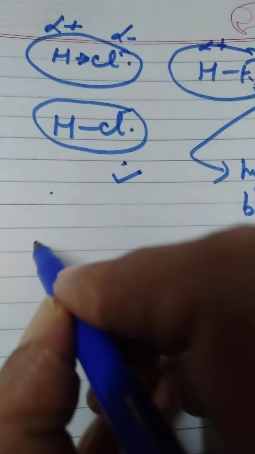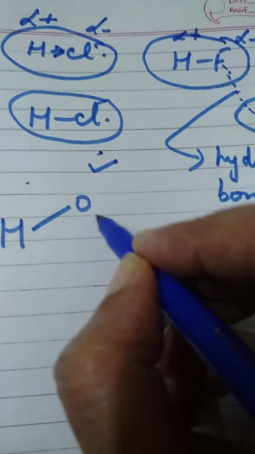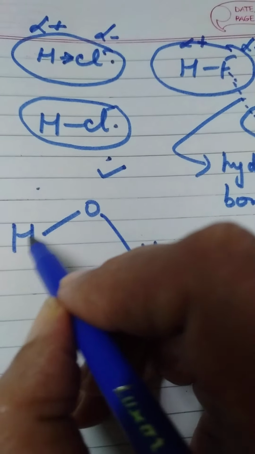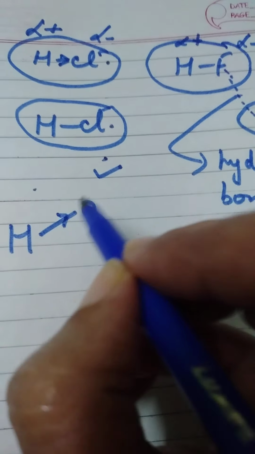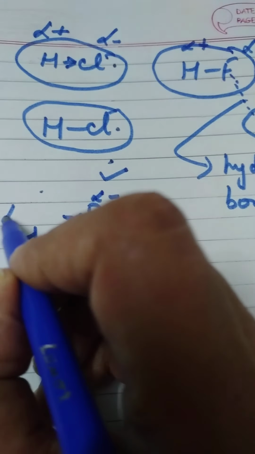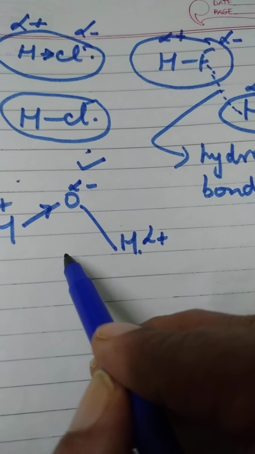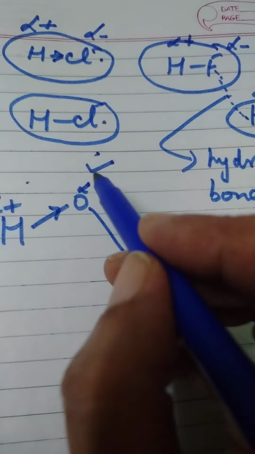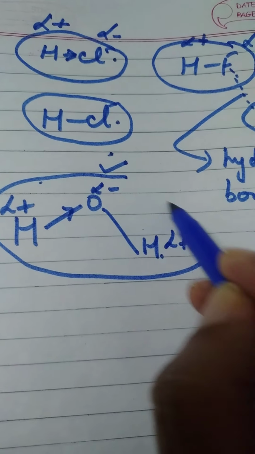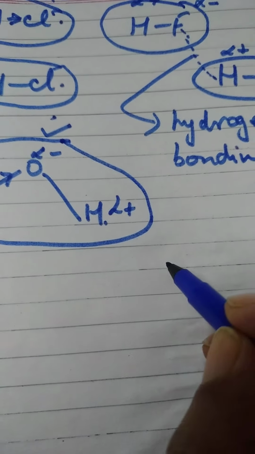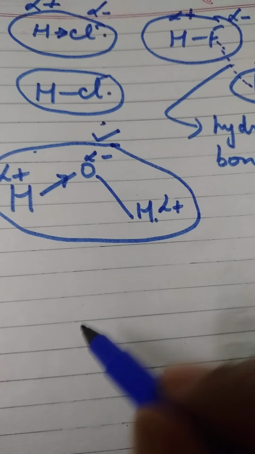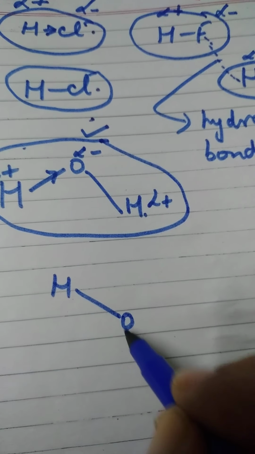Another example I will give you is water molecules. This bond is polar. Oxygen being more electronegative will be partially negative, this will be partially positive, here also partially positive, right? So this is a polar molecule. Similarly, we will have another molecule of water. Okay, if we write it like this, it will be better.